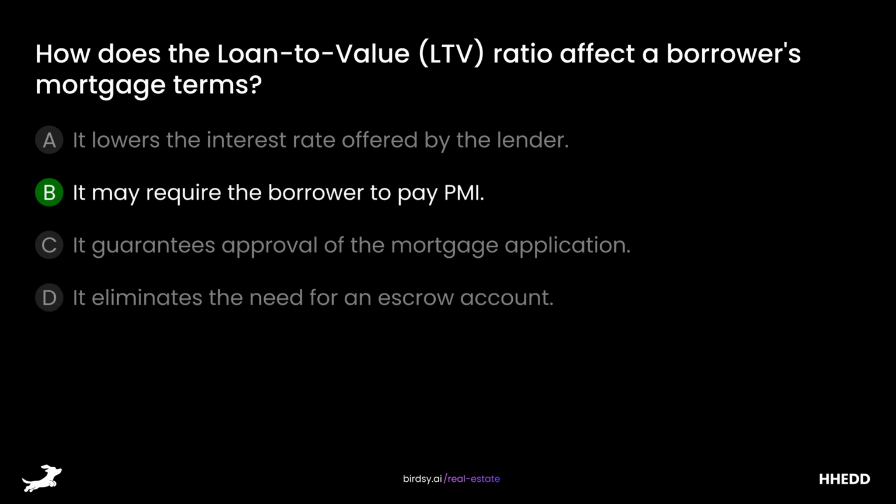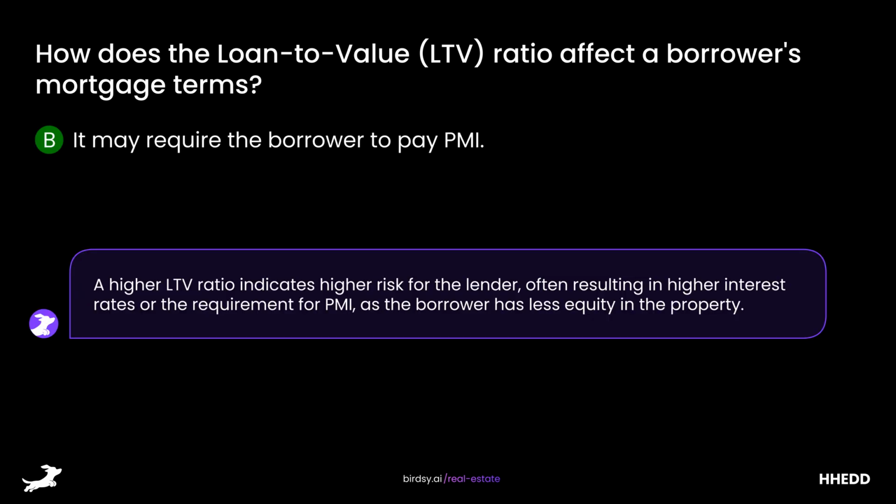The answer is B, it may require the borrower to pay PMI. A higher LTV ratio indicates higher risk for the lender, often resulting in higher interest rates or the requirement for PMI, as the borrower has less equity in the property.